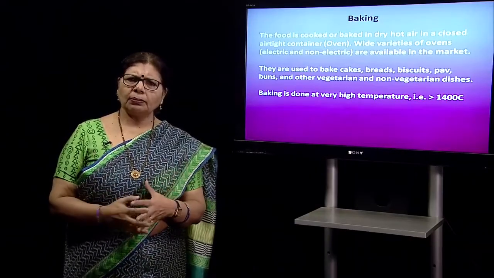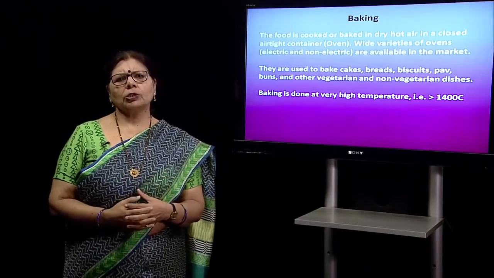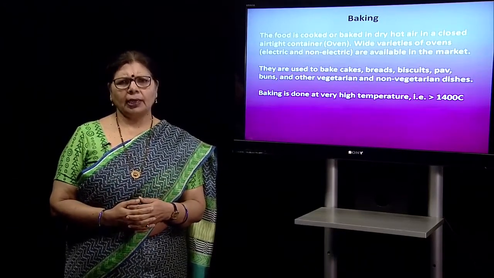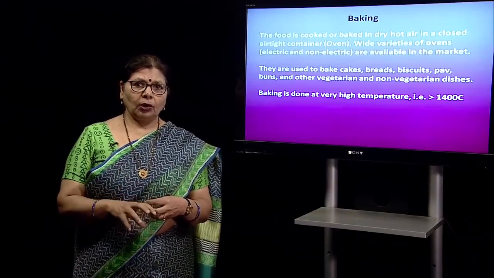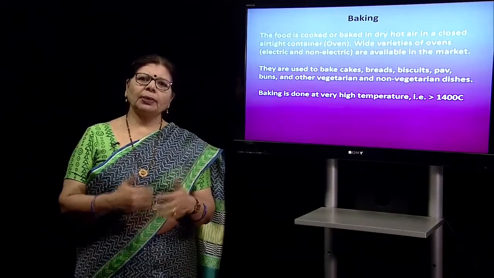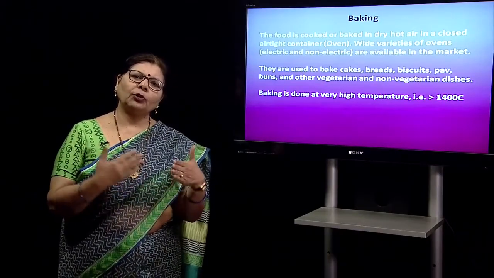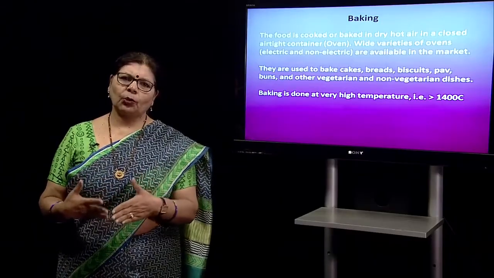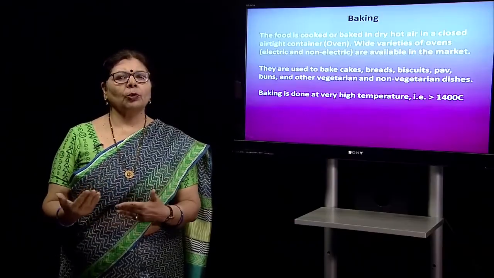But in the commercial market we find the oven is a costly affair, and most of the time it is electric, which further adds to the cost of the oven or of baking at home. So, baked material that we buy from the market is relatively cheaper than if you try to bake the bread and the biscuits at home. The cost of the oven and the electricity sometimes becomes much higher.